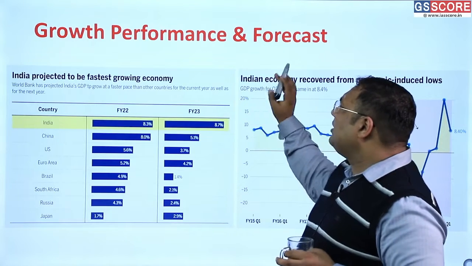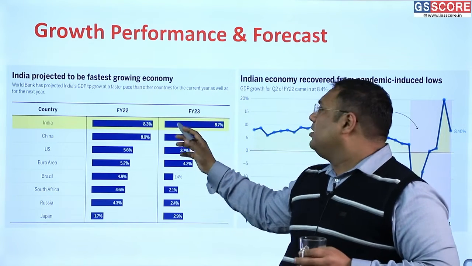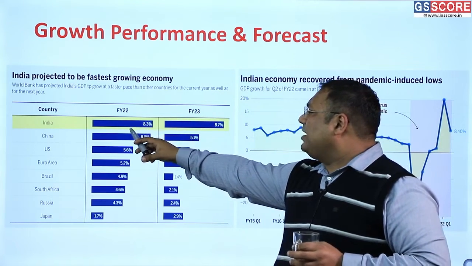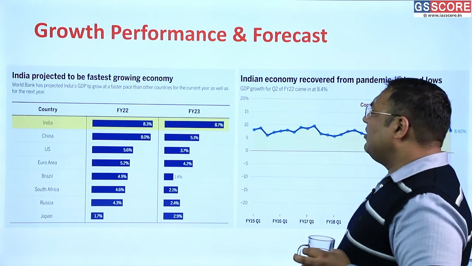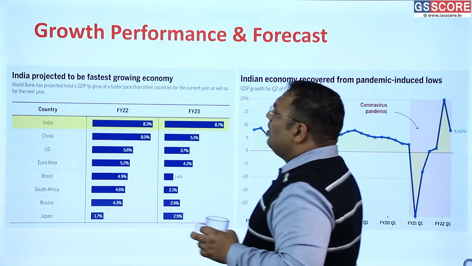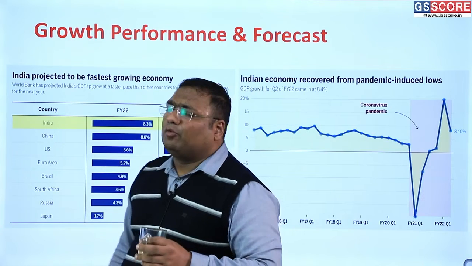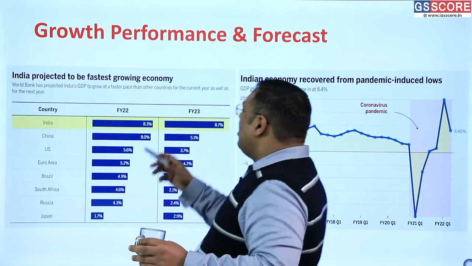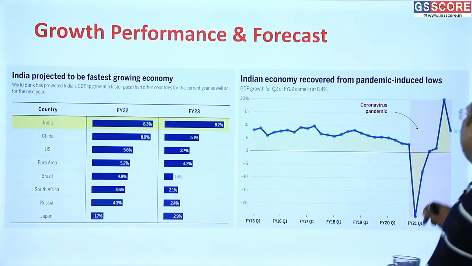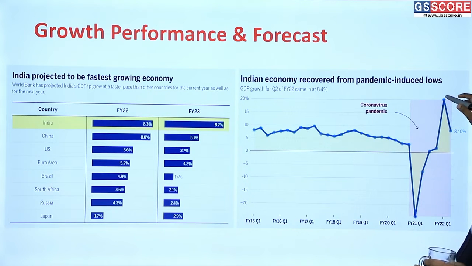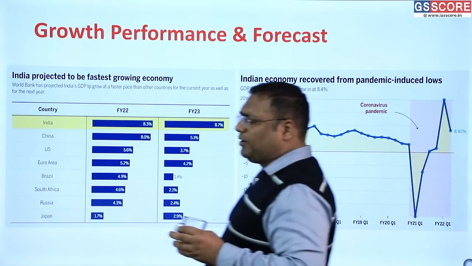First of all, what is the environment for the Indian economy at present? At present, we see India's growth rate is among the fastest in the world. Is the fastest in the world, in fact. We have grown at 8.3%. Okay, and our recovery is so fast that it is exactly a definition of the V-shaped recovery. You can see a proper V here. This is what we call V-shaped recovery.